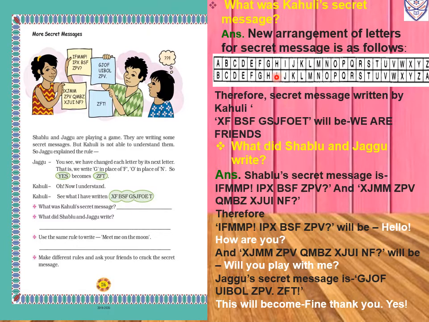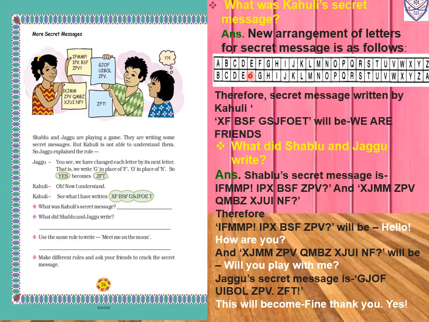Now IPX. For I we will write H. For P we will write O. Now for X we will write W. So IPX means HOW. Now BSF. In place of B we will write A. Now for S we will write R.